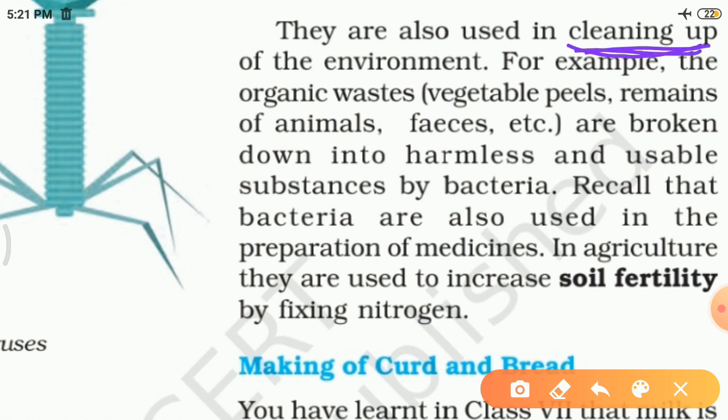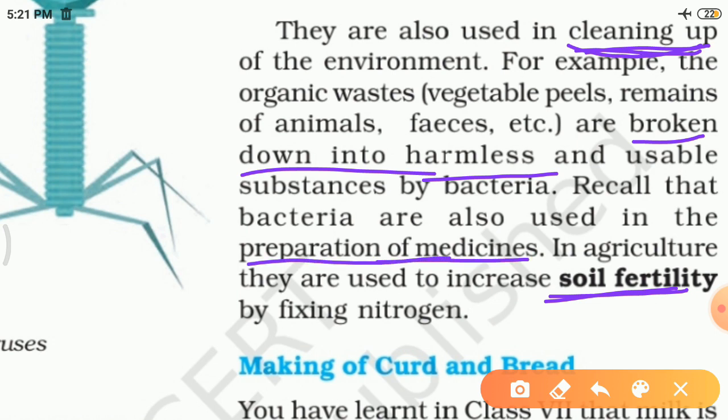Whatever the organic waste is, vegetable waste, plant waste and animal waste, it is broken down into small, harmless substances, and then again mixes into the soil, and in this way they increase the fertility of the soil. They are also useful for the preparation of some medicines, and some bacteria are used for nitrogen fixation.